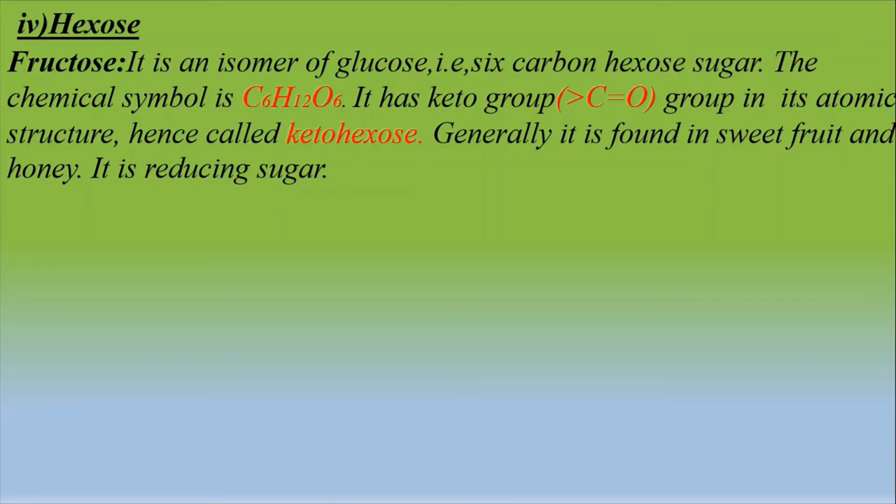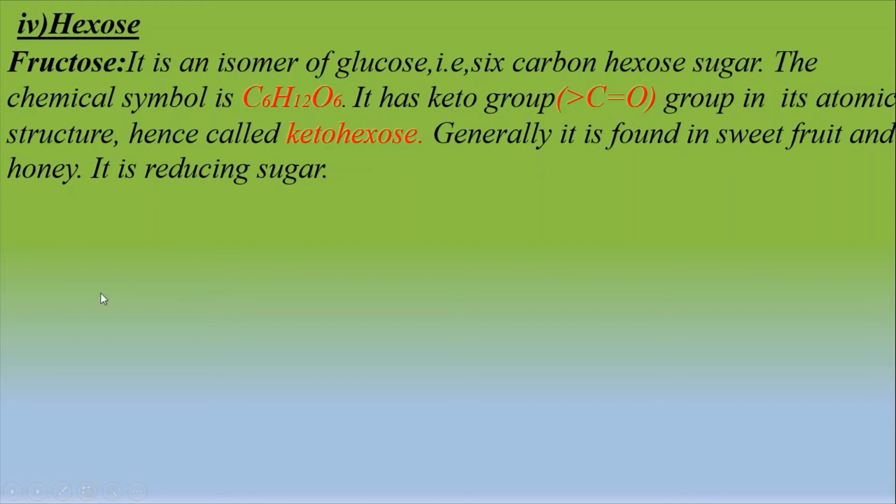Another example of hexose sugar is fructose. Fructose is an isomer of glucose, that is a 6-carbon hexose sugar. The chemical symbol is C6H12O6. It has a ketone group in its atomic structure. Hence, it is called ketohexose. Generally, it is found in sweet fruit and honey. It is a reducing sugar because it has a free ketone group in its atomic structure.